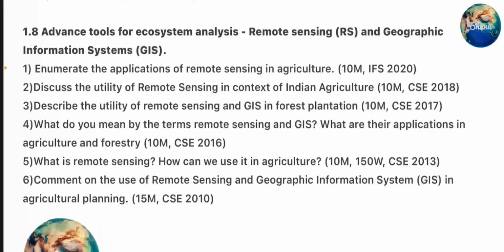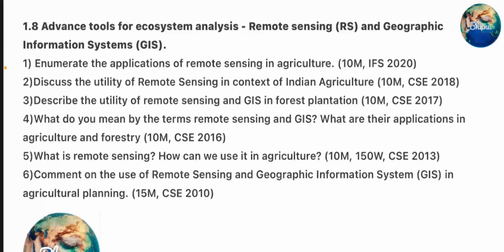Next topic, advanced tools for ecosystem analysis, remote sensing and geographic information systems. First question, enumerate the applications of remote sensing in agriculture. Second question, discuss the utility of remote sensing in context of Indian agriculture. Third question, describe the utility of remote sensing and GIS in forest plantation.